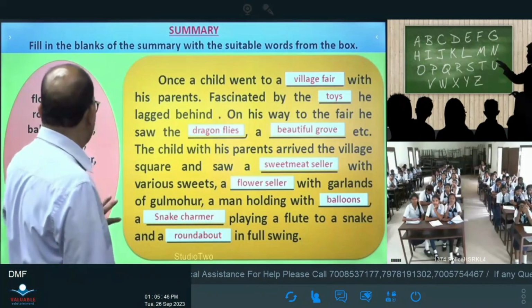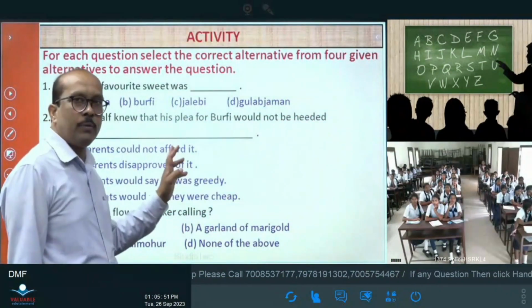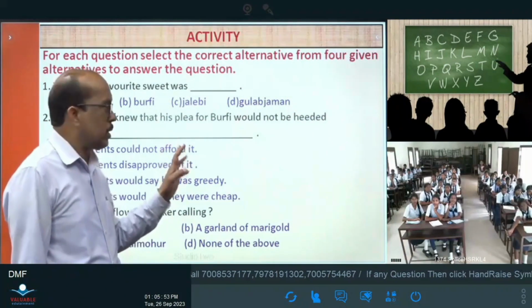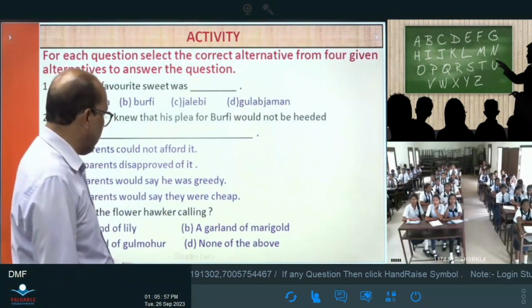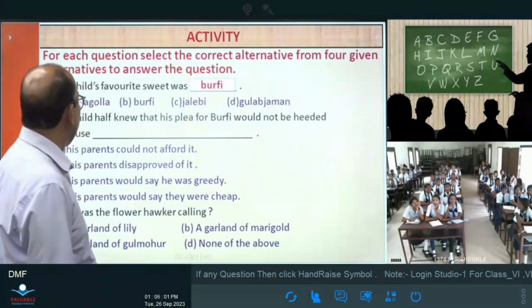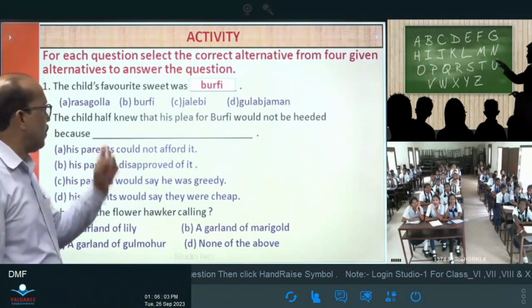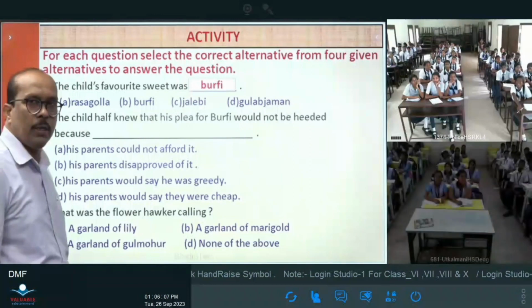Okay, now let's go to another question. Some multiple MCQs are here. You can get such type of multiple questions. Barfi. Okay, very good. The child's favorite sweet was barfi. And the child half knew that his plea for barfi would not be heeded, because the options are here.